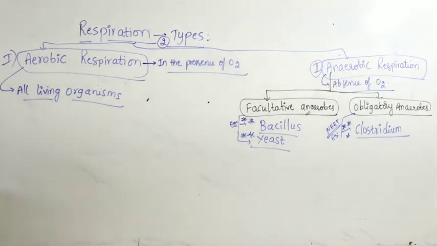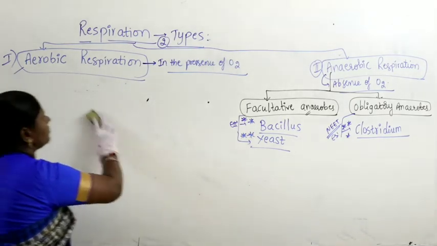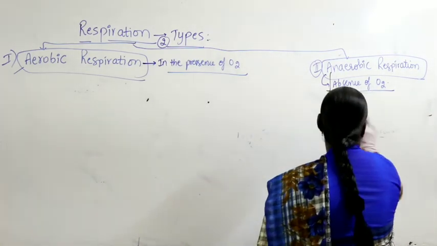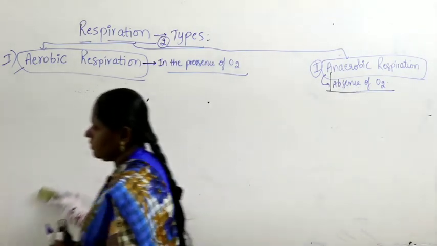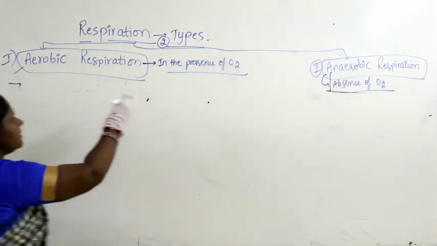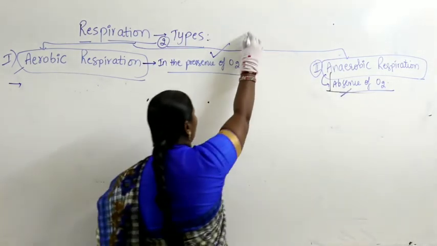First let us make the differences between aerobic and anaerobic. What is the first difference? In the presence of oxygen is aerobic, in the absence of oxygen is anaerobic. That is a basic thing, we all know it very well.